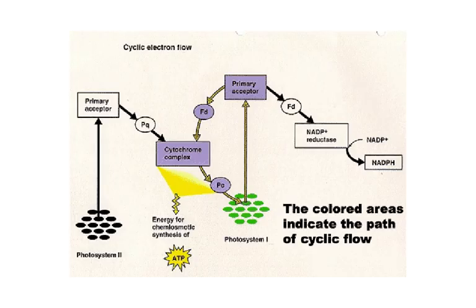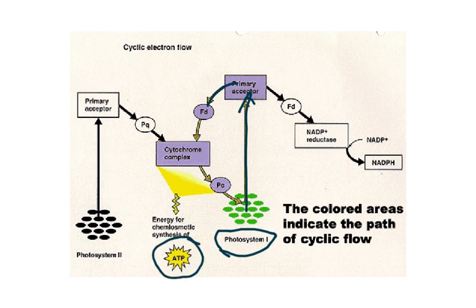Then the cyclic electron flow, we have to be very clear about. It's only PS1 which is involved, and the electrons excited by light, they come back. They don't go into the NADP reductase story. They don't go this side, so they will return back, and then they will go through the electron transport chain and ATP will be made. So this formation of ATP, which is only involving photosystem 1, is going to be called the cyclic electron flow.